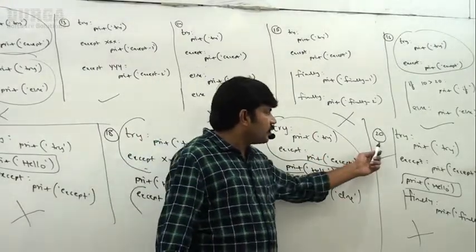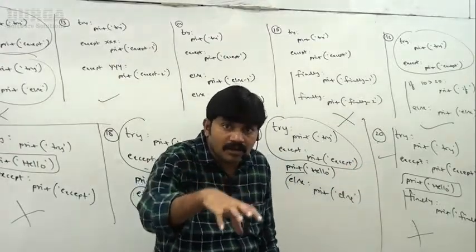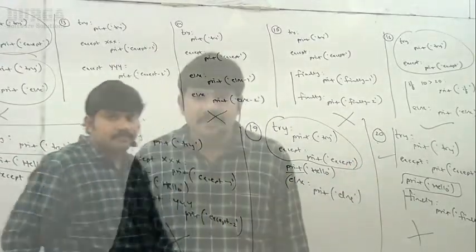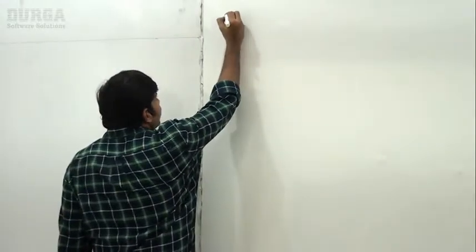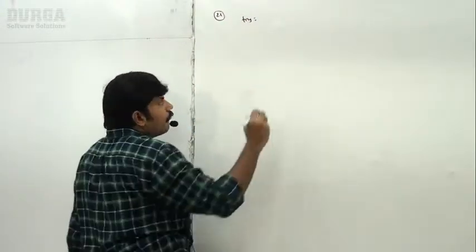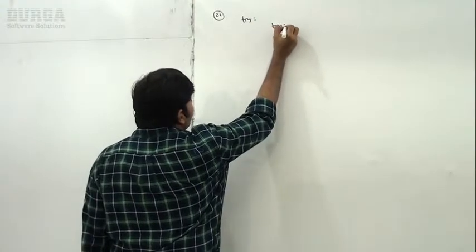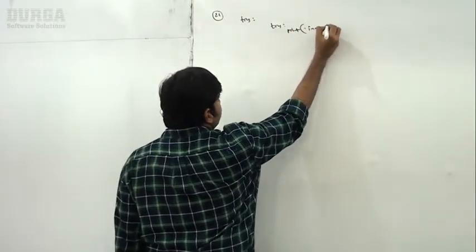Up to now, how many combinations did we cover? We covered 20 combinations, and still some more are there. Be ready. Let me go for some more combinations. Here observe, I'm taking the 21st try. Within the try block, I'm taking print inner try.